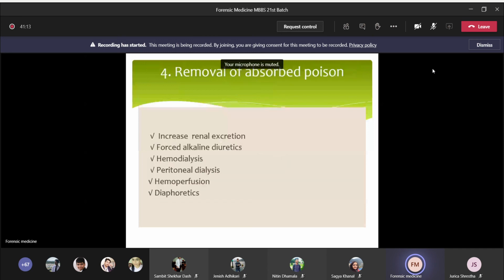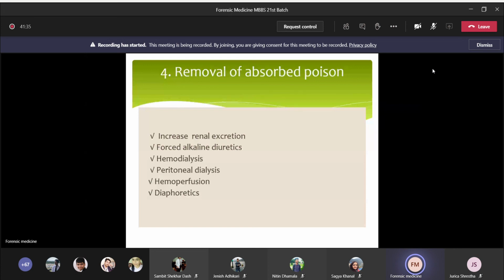Next one is removal of absorbed poison. So these are some of the methods of removal of absorbed poison. The first one is increasing renal excretion by giving IV fluids. Okay, forced alkaline diuresis means giving diuretic medicine. And the next one is hemodialysis.